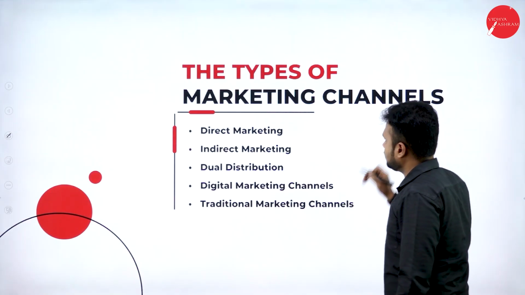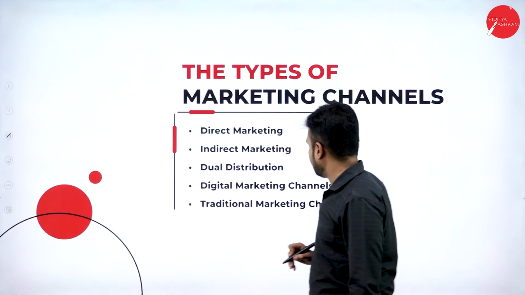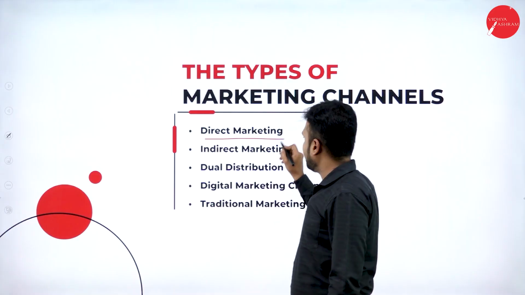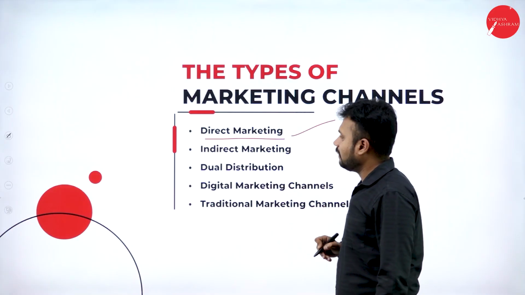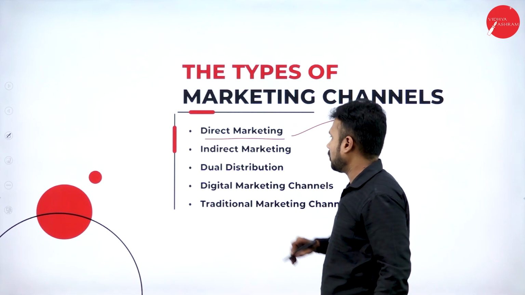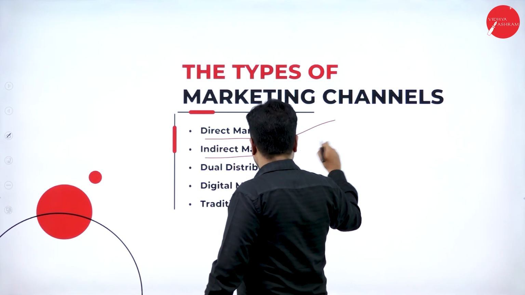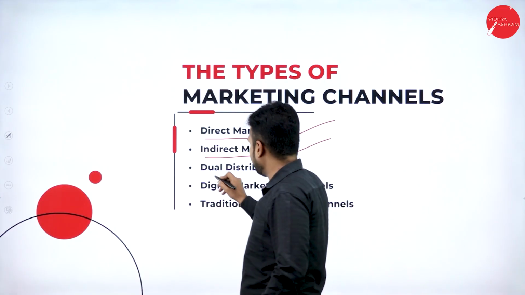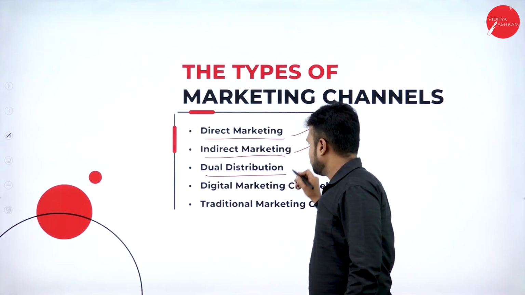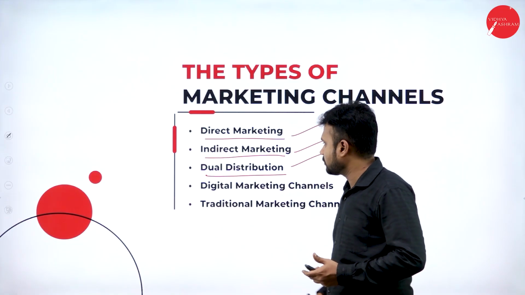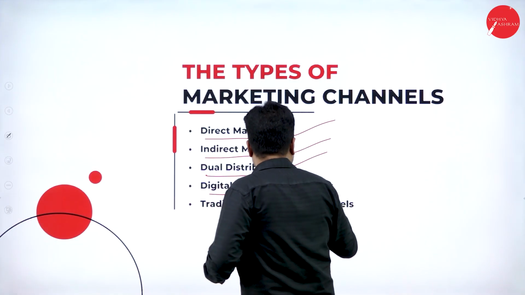The types of marketing channels. Okay, so marketing channels are classified into various categories. One is direct marketing, reaching out to the customer directly without any intermediaries. We directly advertise our product, we directly market our product. Indirect channel, with the help of intermediaries or middlemen, we advertise or market our product. Dual distribution: through online we sell our product, through offline also we sell the product. Digital marketing channels.